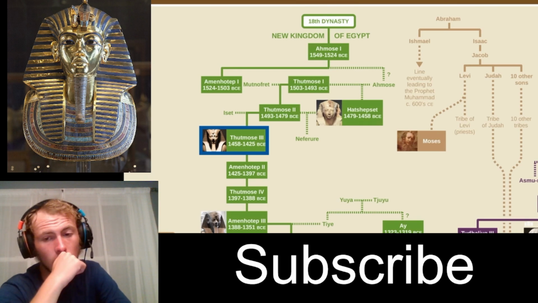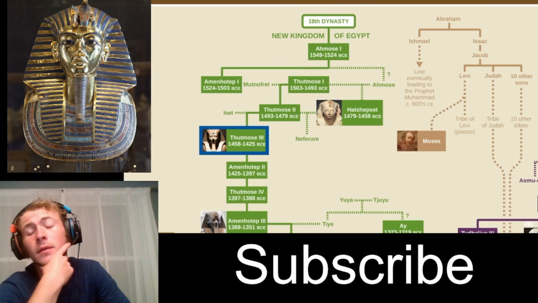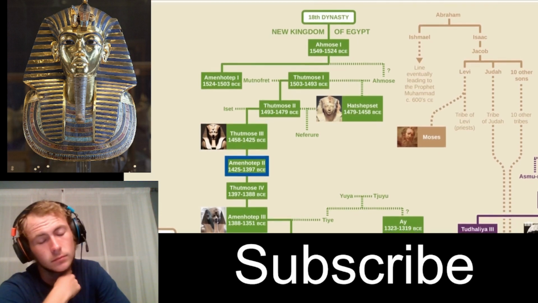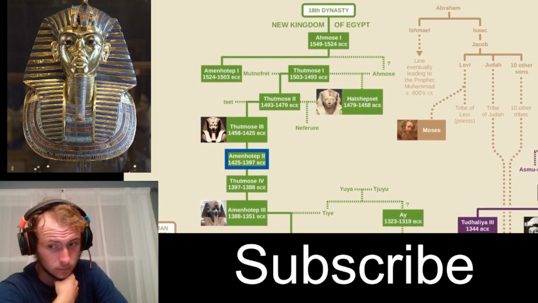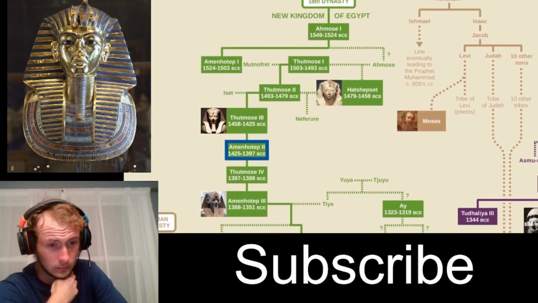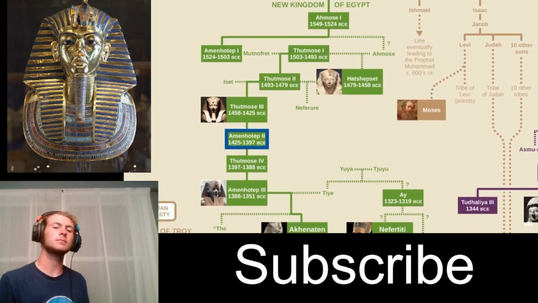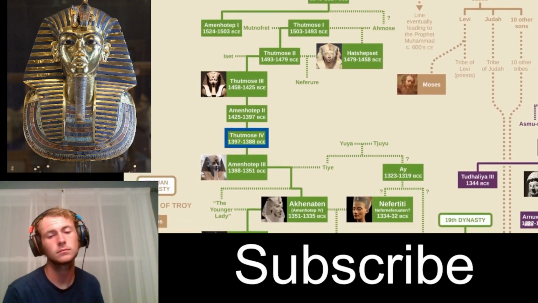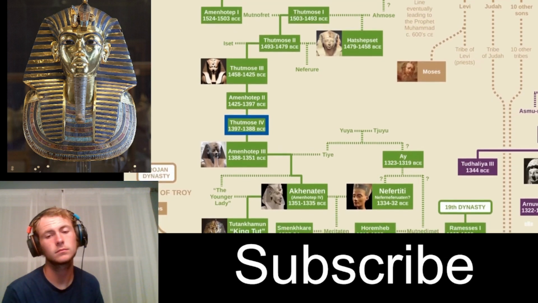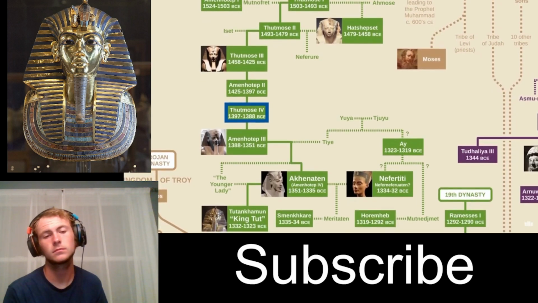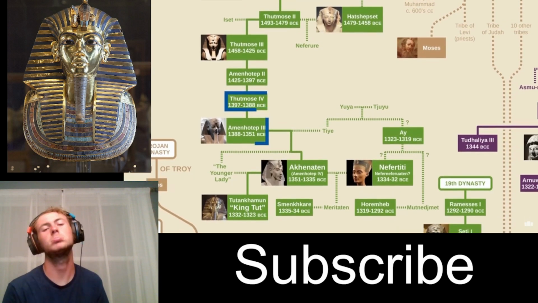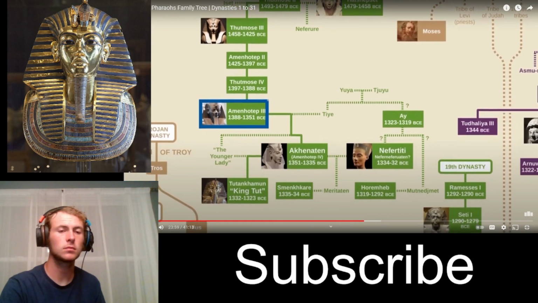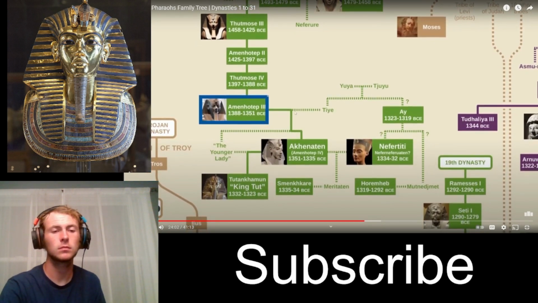I'll return to this topic in a bit, but first, let's continue down the tree. Thutmose III was followed by Amenhotep II, who made peace with the kingdom of Mitanni, which at the time was the main power to the north of the Egyptian Empire. He was then followed by Thutmose IV, who is known for restoring the Sphinx and for commissioning the Dream Stele, which is located between the paws of the Sphinx.